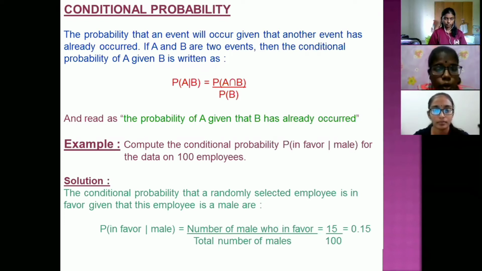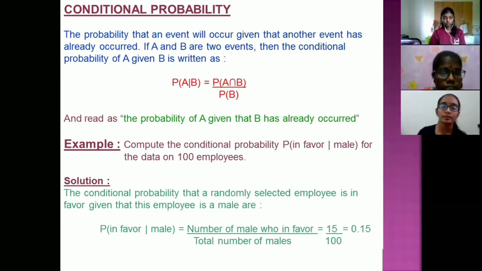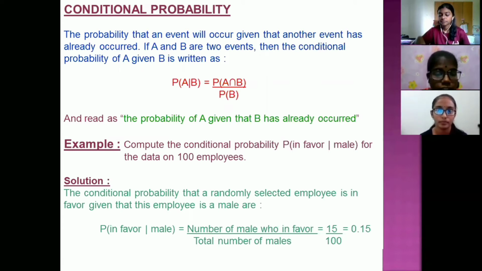Example, compute the conditional probability of in favor given male for the data on 100 employees. The conditional probability that a randomly selected employee is in favor given that this employee is a male is P(in favor | male), number of males who are in favor over total number of males, which is equal to 15 over 100, which is 0.15.